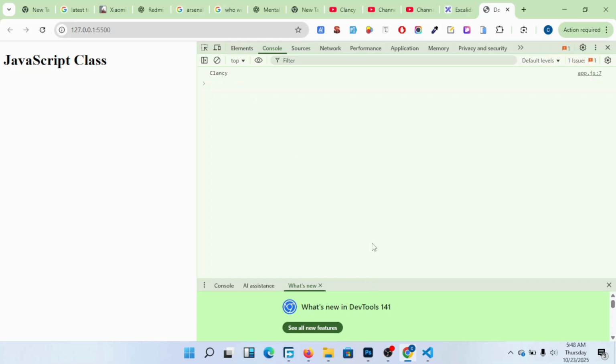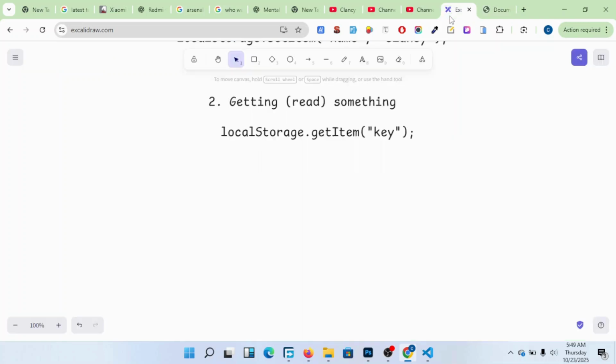Remember, this is very, very powerful when you are building a real application, and sometimes it requires you to store some things in the browser. You'll need to use local storage for you to do something like that. So it's like this, local storage getItem, the key is there. Have you understood this very well?